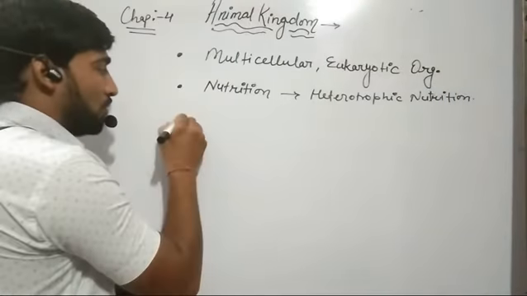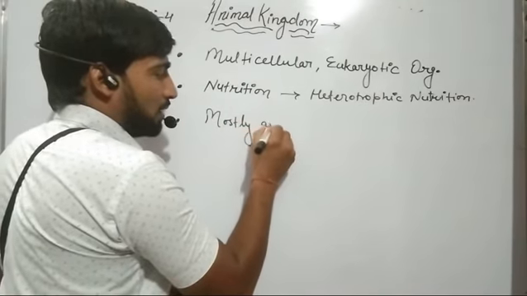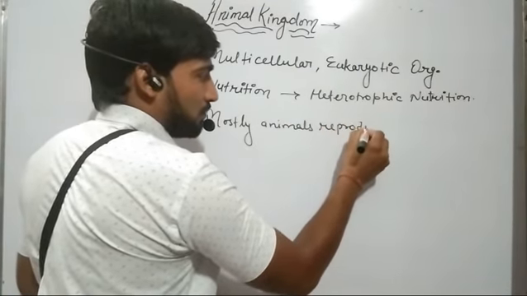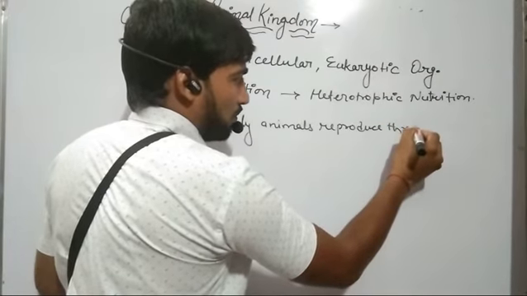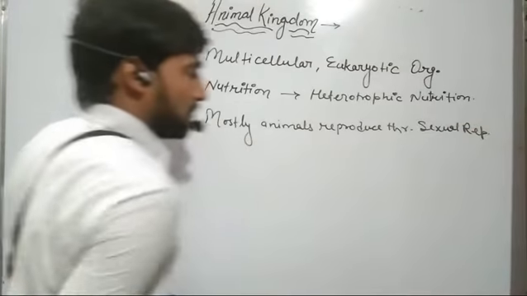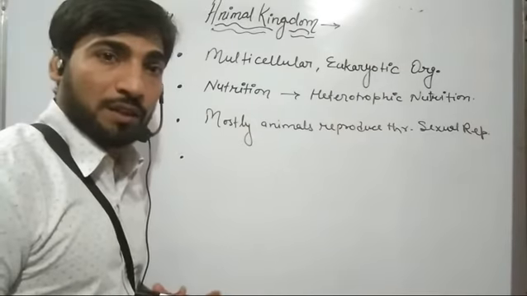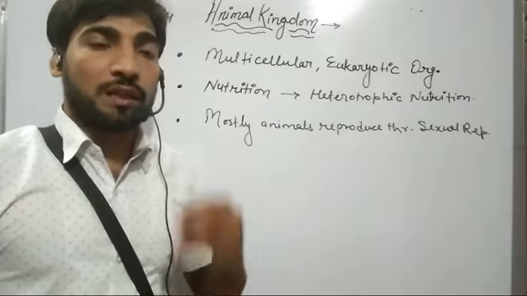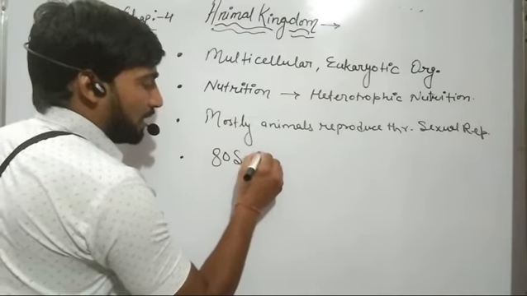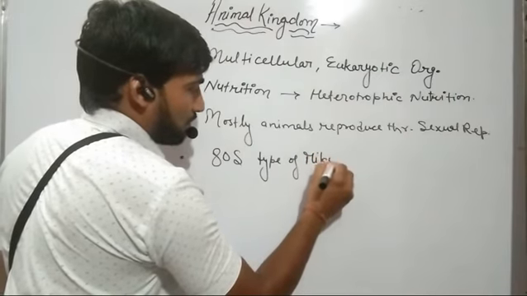Further, most animals reproduce through sexual reproduction. Further, on the basis of ribosomes, because animals contain eukaryotic cells, and these eukaryotic cells contain 80S type of ribosomes.